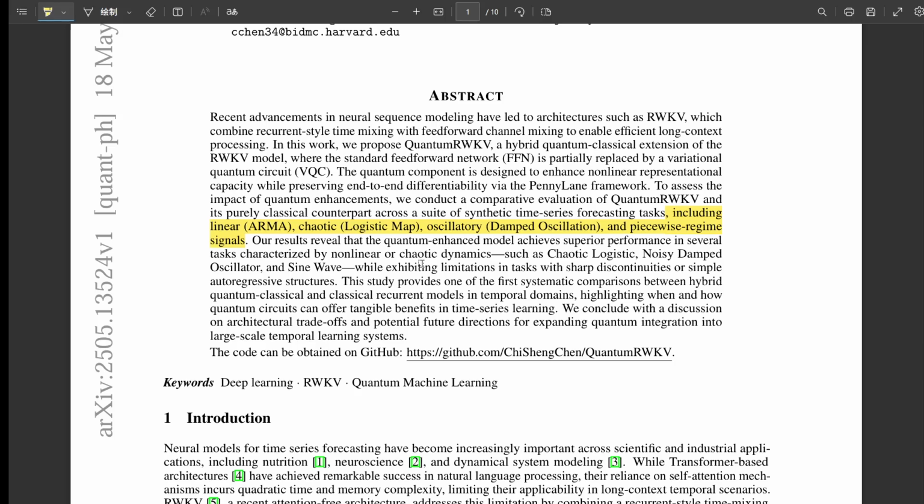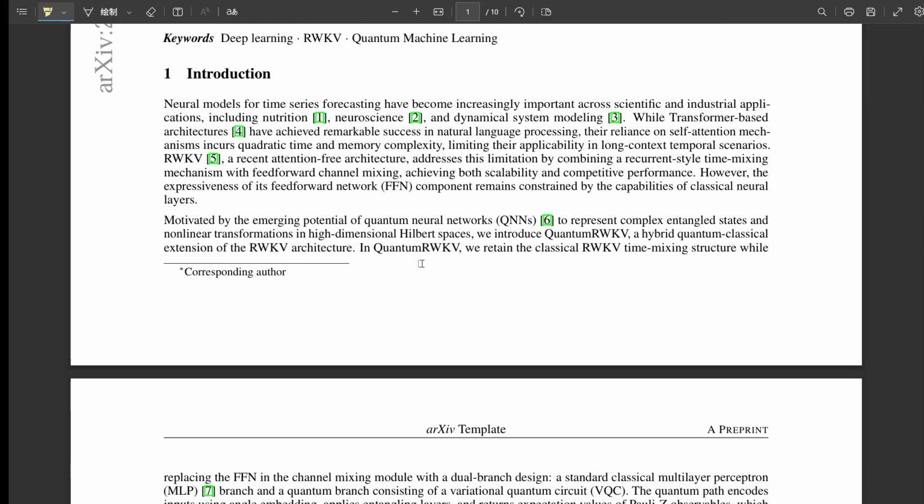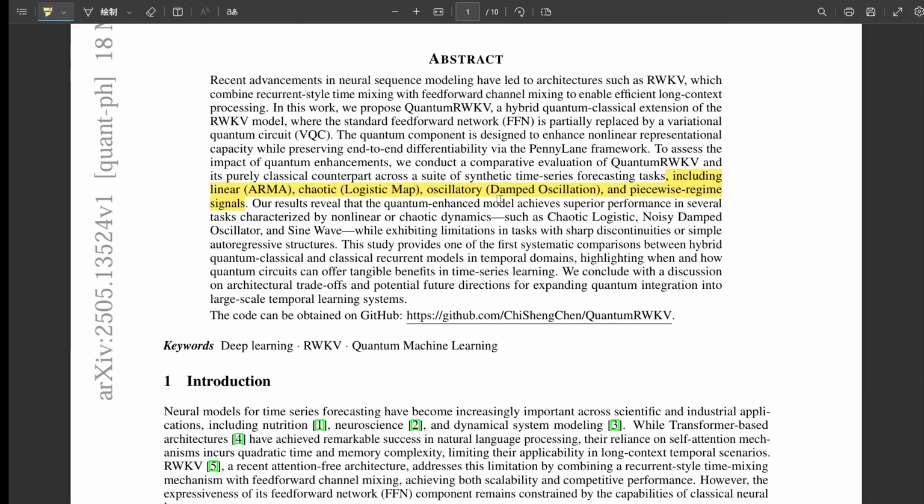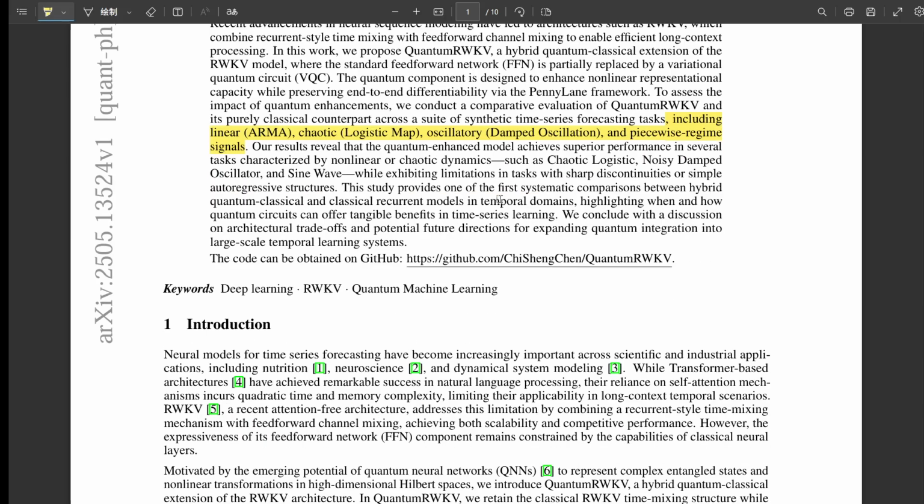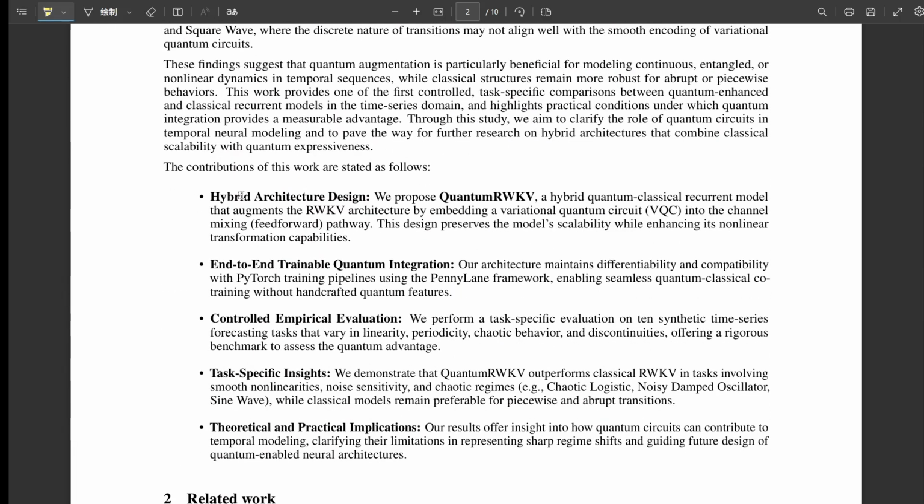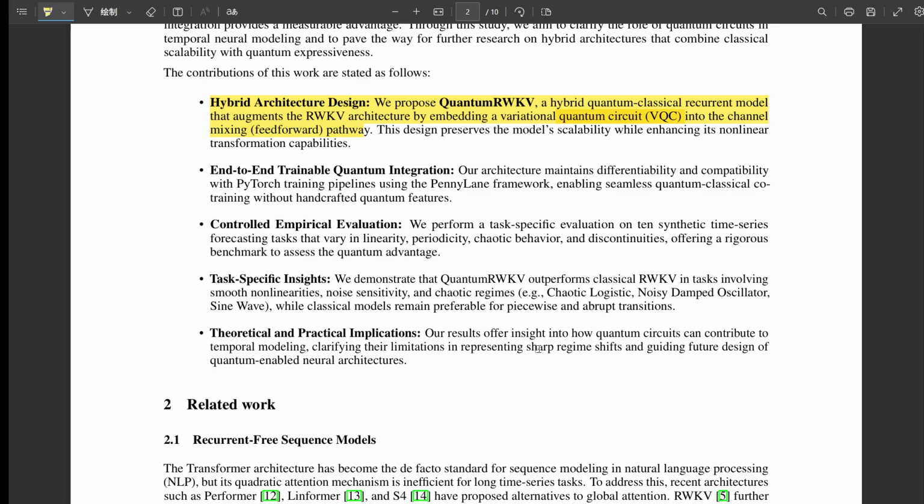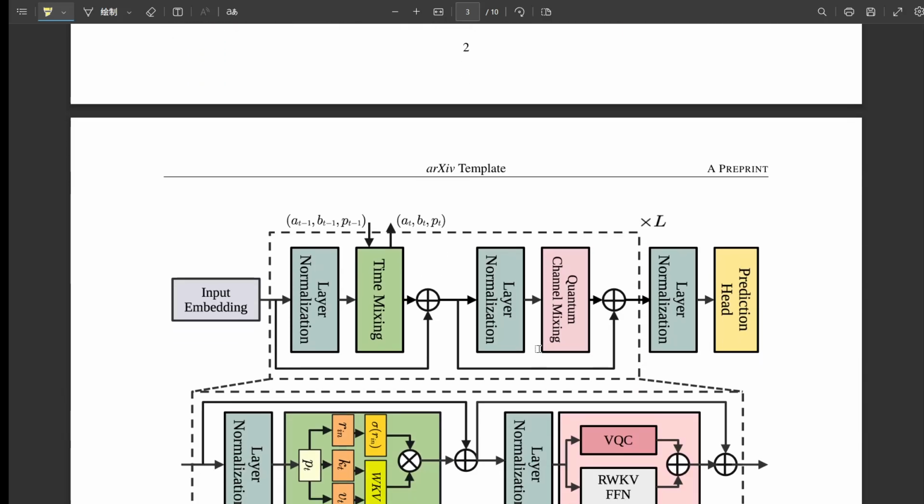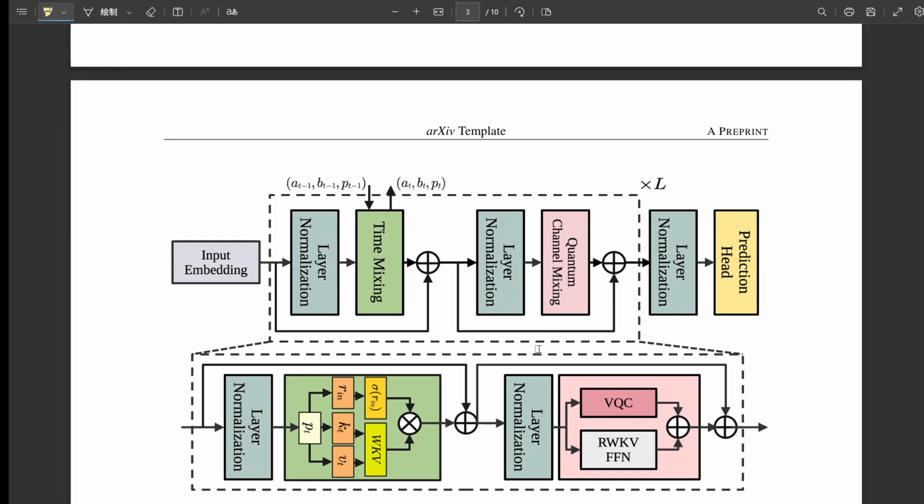So one branch is still the classical MLP, the multi-layer perceptron, doing the normal channel mixing job. Okay, familiar territory. But the other branch runs in parallel, and that's a variational quantum circuit, a VQC. Ah, I see. So for channel mixing, the information flows through both a classical path and a quantum path simultaneously. Exactly. It's a hybrid approach right there in the channel mixing block. So what's the hypothesis here? Why add this VQC? What extra capability is it supposed to bring to the table for time series? The core idea, the hope, really, is that the VQC can capture certain kinds of complex nonlinear patterns in the data better than the classical MLP alone.